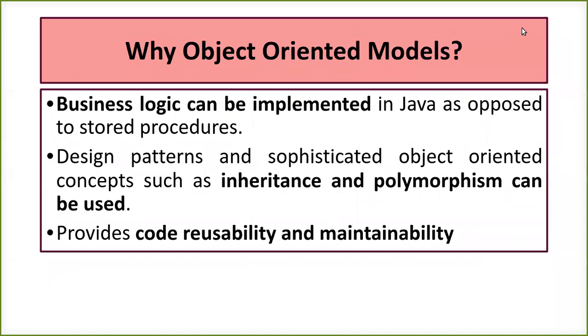Now, why is there a need for an object-oriented model? Because in Java, basically, we generally write and implement the business logic for our application. Design patterns and sophisticated object-oriented concepts like inheritance and polymorphism, we can use them when we go with the object-oriented models. Code reusability and maintainability, platform independence, scalability, extendability. So all these features that an object-oriented programming language carries, we can have in our database if we are going with the object-oriented models.